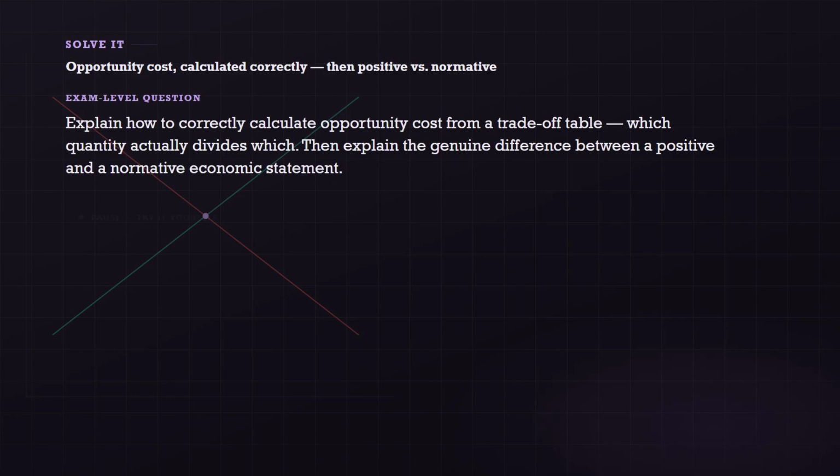Here is your exam-level question. Explain how to correctly calculate opportunity cost from a trade-off table. Which quantity actually divides which? Then explain the genuine difference between a positive and a normative economic statement.